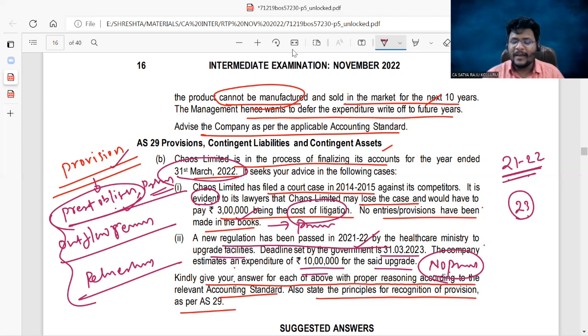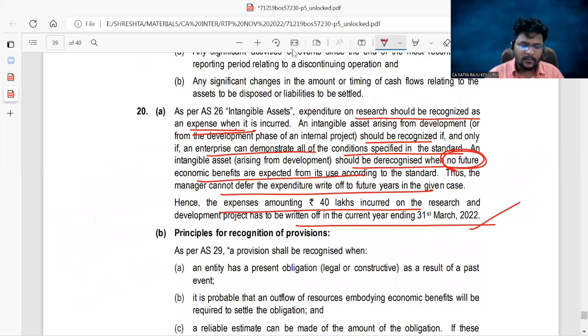But if the same question is asked in the year 22, for the year 22-23, then your answer might be different. We need to create a provision. So if you want, you can cross-check the answers with RTP, guys.